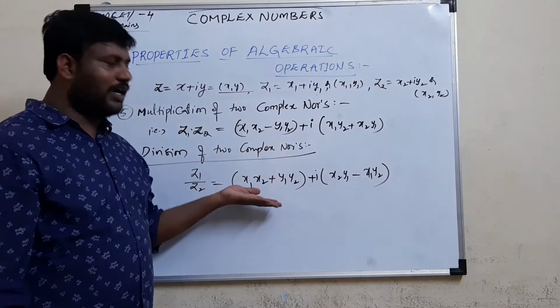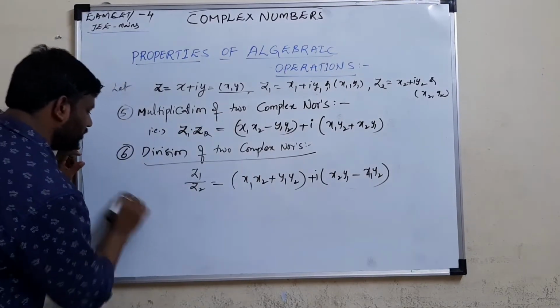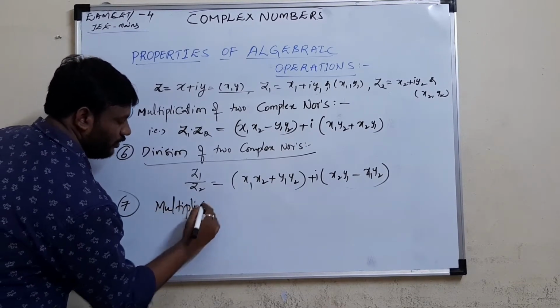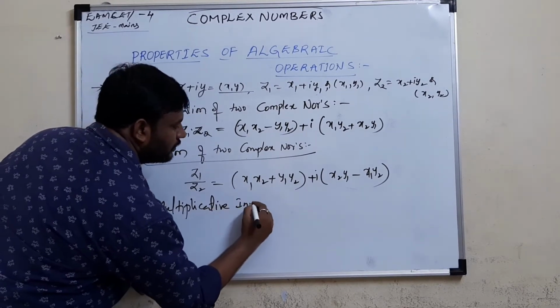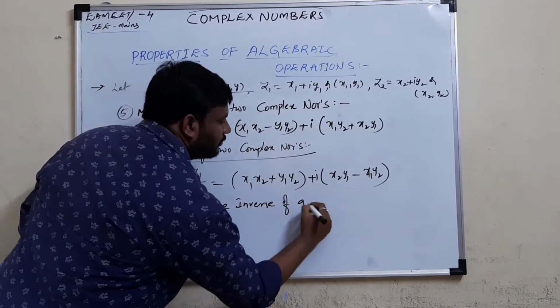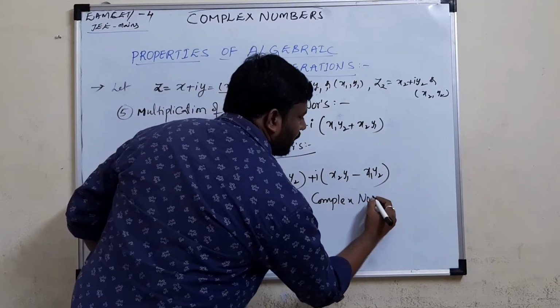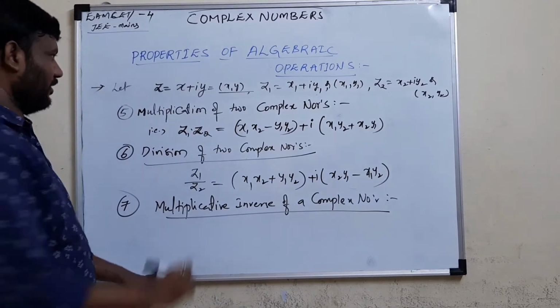So before how we get division of complex numbers, one more concept we have, so let us explain that. The last one is the multiplicative inverse of a complex number. Before, we saw addition and the additive inverse; now we see the multiplicative inverse of a complex number.